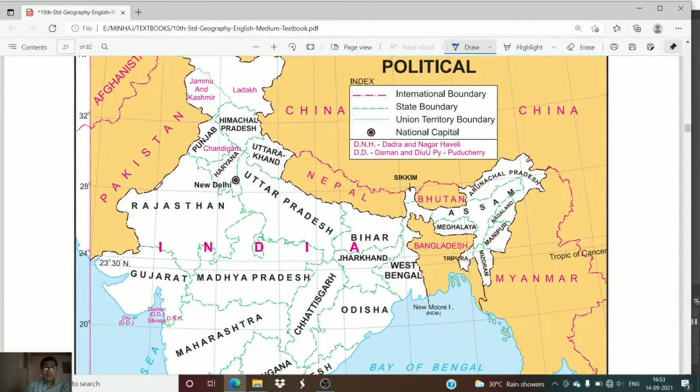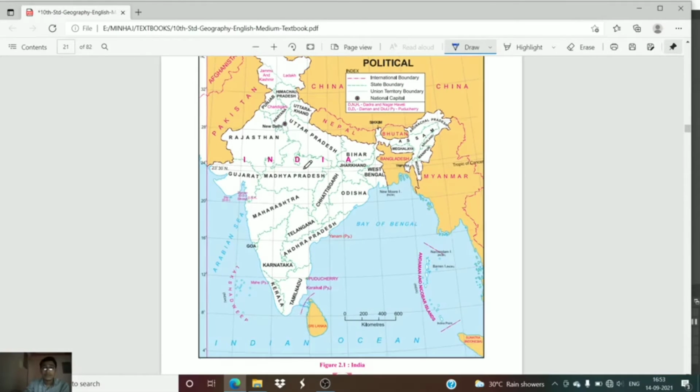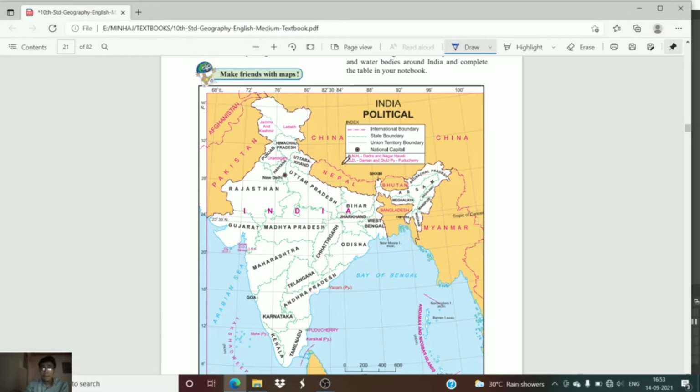Let us see the map given over here. In this map, this particular pink line having hyphens and dots in between is showing the international boundary, whereas the state boundary is represented by a green line. Then the union territories are represented by a small dotted line.